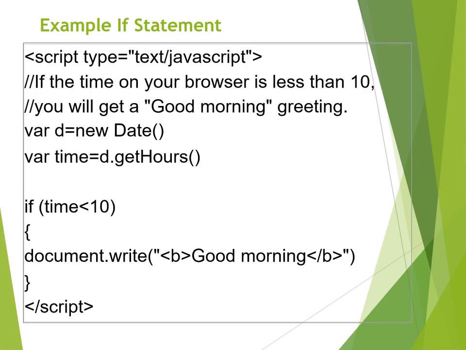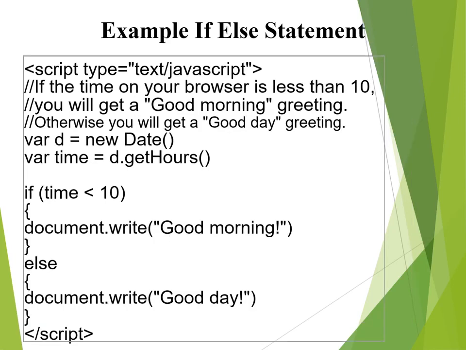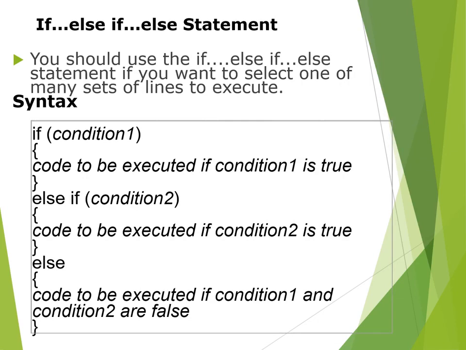This is an example with a date, in which we are using a variable and passing a date and getHours. We are mentioning 10, and if the time is before 10, it specifies good morning. Otherwise, we are not mentioning anything else because this is only an if statement. Using else, we have to mention document.write good day. If it is not before 10, meaning after 10, it will show good day. So we are using if else.